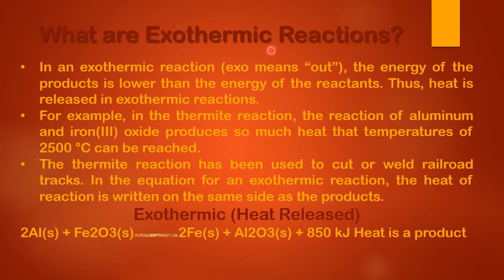Because we are discussing this exothermic reaction, and in an exothermic reaction, the heat is released at the end of the reaction. And because of that, the energy of the product is lower than the energy of the reactants, right? So not to forget, in an exothermic reaction, heat is released at the end of the reaction, whereas in an endothermic reaction, heat is absorbed at the start of the reaction, right?